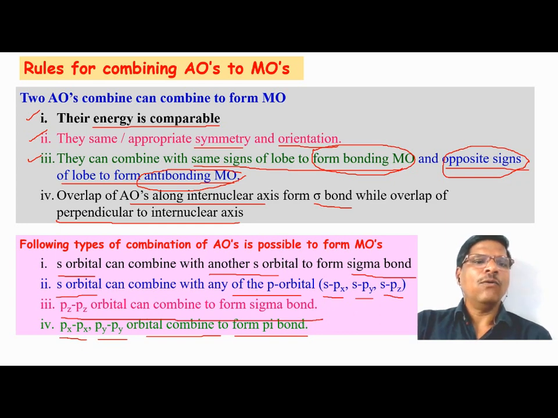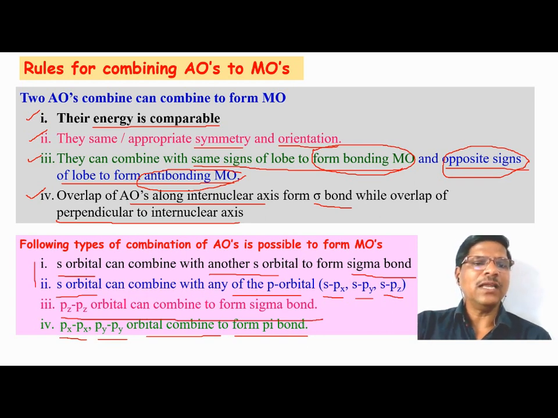The overlap or combination along the internuclear axis will lead to the formation of a sigma bond. The interaction perpendicular to the internuclear axis will form a pi bond. The ss orbital overlap or sp orbital overlap will lead to the formation of the sigma bond. Pz orbital overlap will also lead to the formation of the sigma bond.